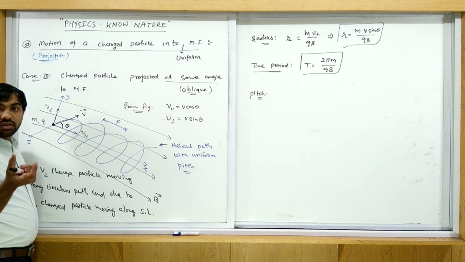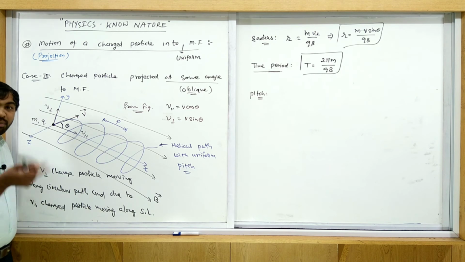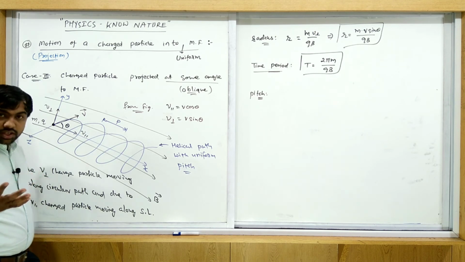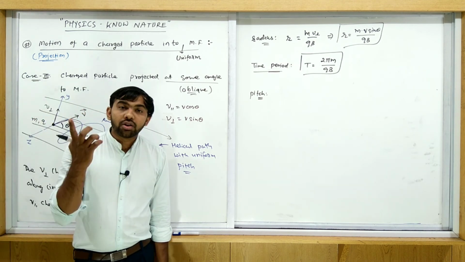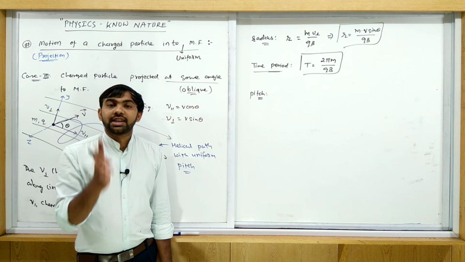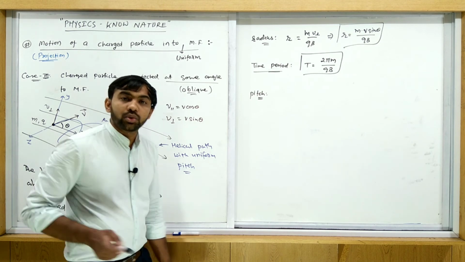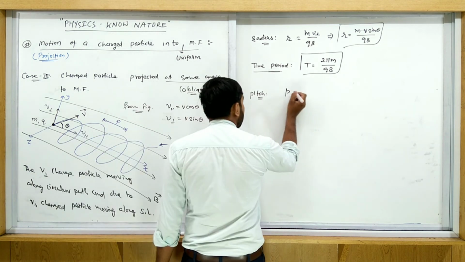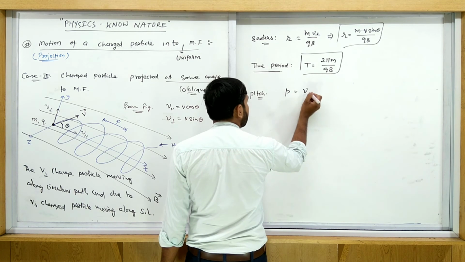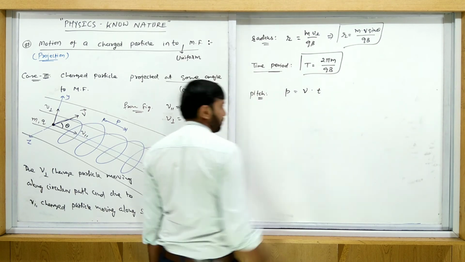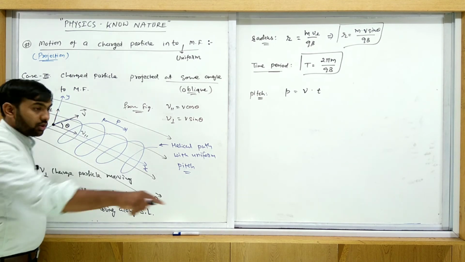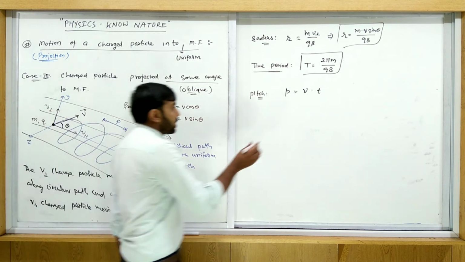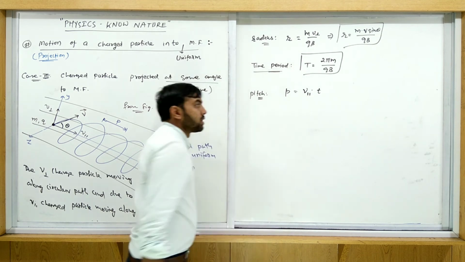Pitch is the distance covered by the charged particle along the magnetic field in one time period. So distance is equal to speed into time. But which speed? V parallel. So V is replaced by V parallel.